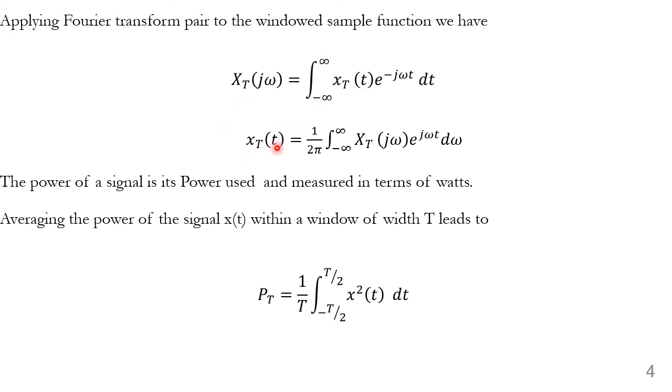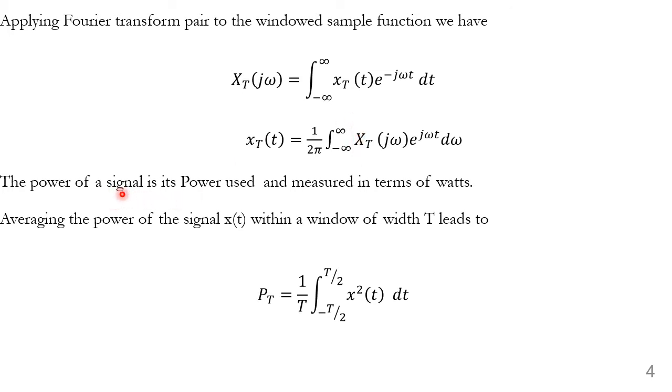We can also get x_T of t from x_T of j omega using this equation: 1 over 2 pi integral of x_T of j omega e to the power j omega t, integrating with respect to omega over the period minus infinity to plus infinity.